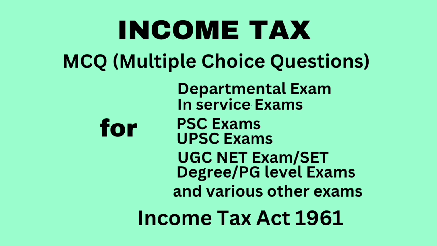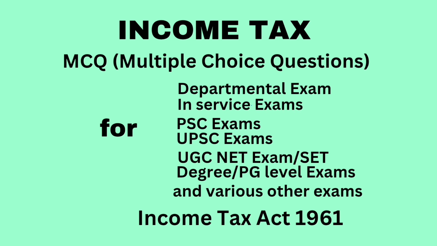Next question. Which of the following incomes will be included in the meaning of salary for encashment of leave salary to other employees? Answer, dearness allowance to the extent the terms of employment so provide. I repeat, the question.